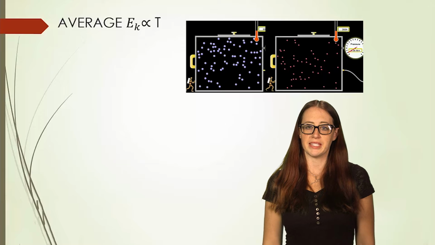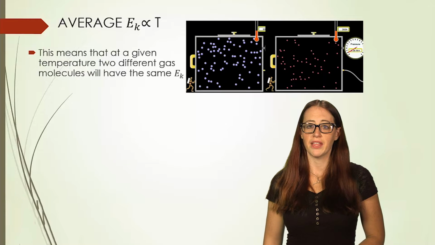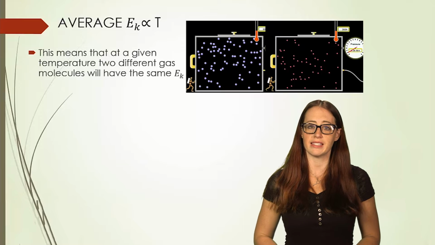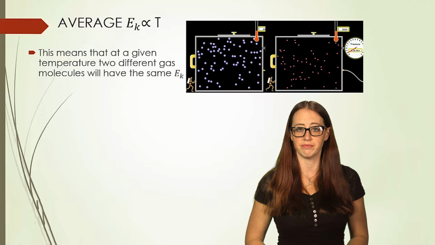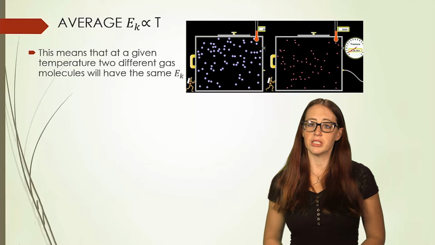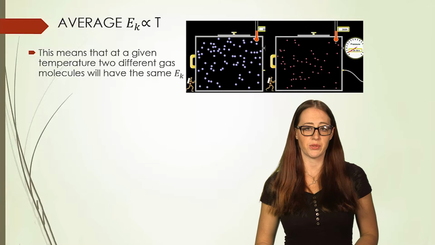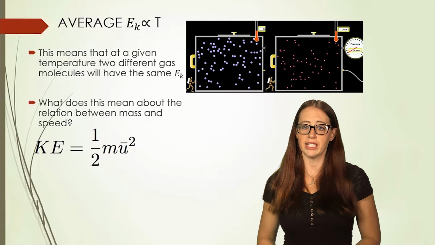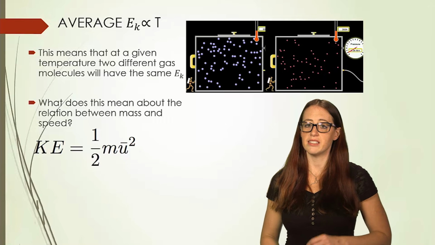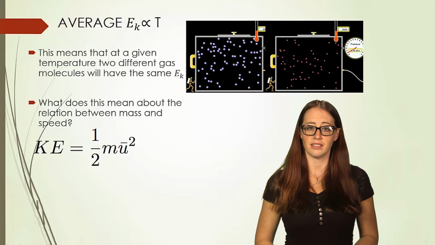Now let's think about what this means. If kinetic energy is proportional to temperature, then that means that if we have two different gas samples, but they are at the same temperature, then they must have the same kinetic energy. Now let's look one more time at the kinetic energy equation. We have 1/2 mv squared. If the kinetic energy for two different gases are the same, what does that mean has to be true about the relationship of the masses and the velocities?